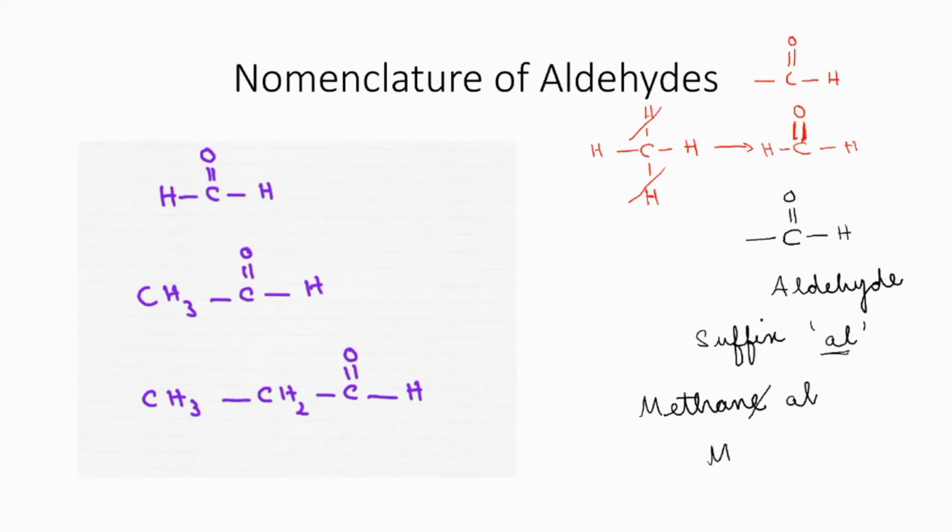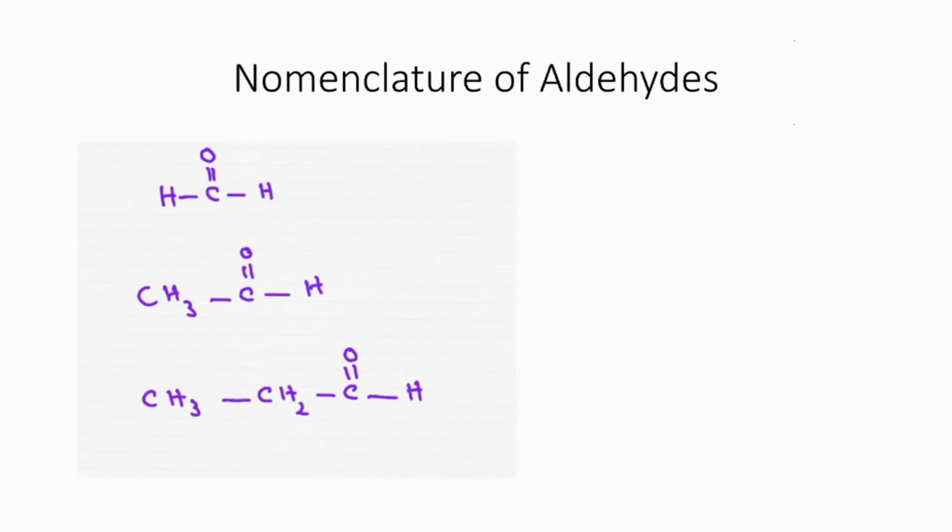It has formed a 1 carbon aldehyde, or methanal. Earlier it was methane, now it has turned into aldehyde. So, we will write methane, rub off that 'e' and attach 'al': methanal. This is the name of the compound.